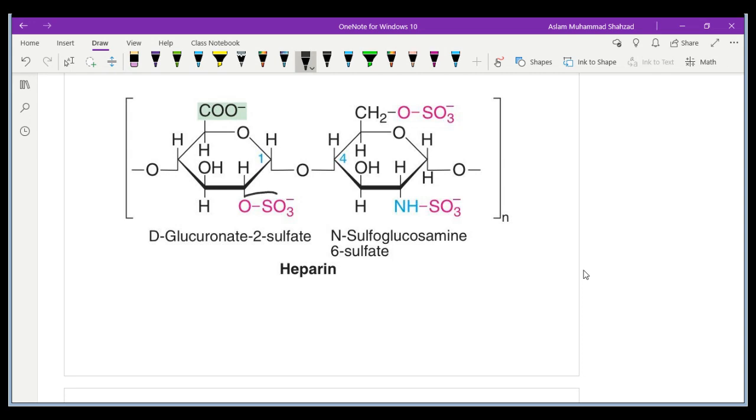If we take a look at this unit and this unit, all this pink structure is showing you the presence of sulfate, which is formed by the salt of sulfuric acid, H2SO4. When the H2SO4 dissociates, we get SO3 minus 1.